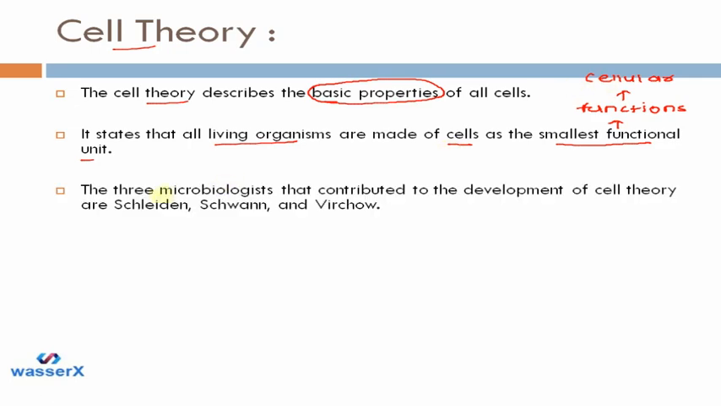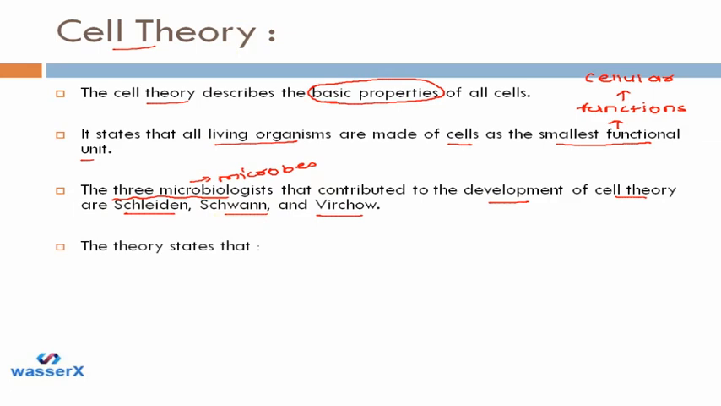Now, this theory was given by whom? This theory was given by three microbiologists. Microbiologists are those who study microorganisms or microbes. They contributed to the development of cell theory. Now, which three microbiologists were they? First was Schleiden, Schwann, and Virchow. So when I ask you in the exam to give the names of the microbiologists or scientists who gave the cell theory, then you have to give these three names.